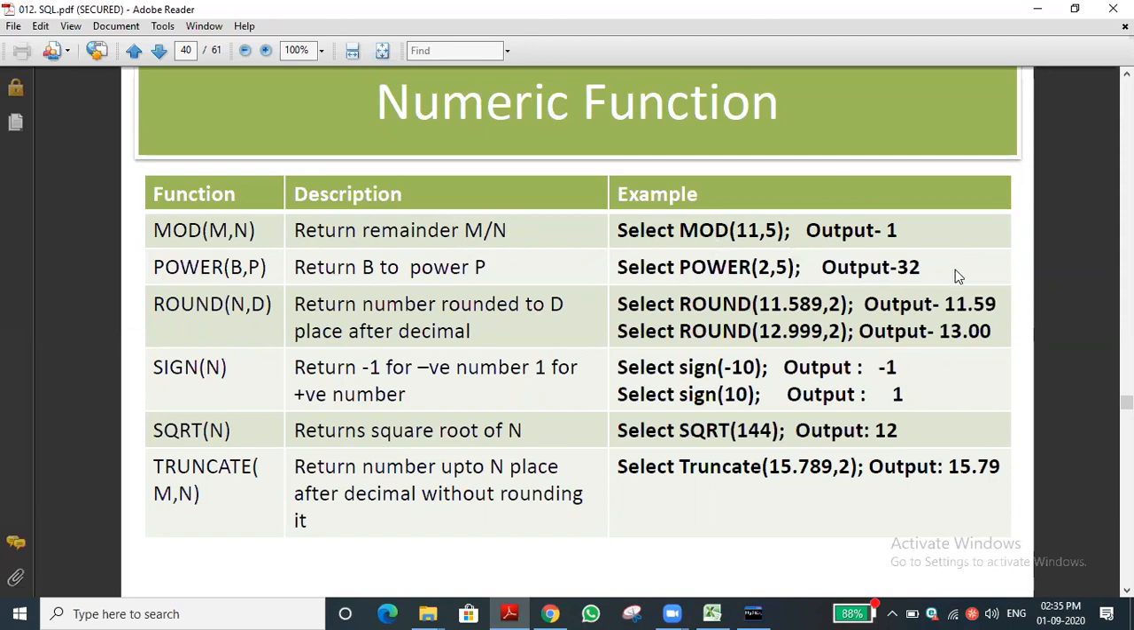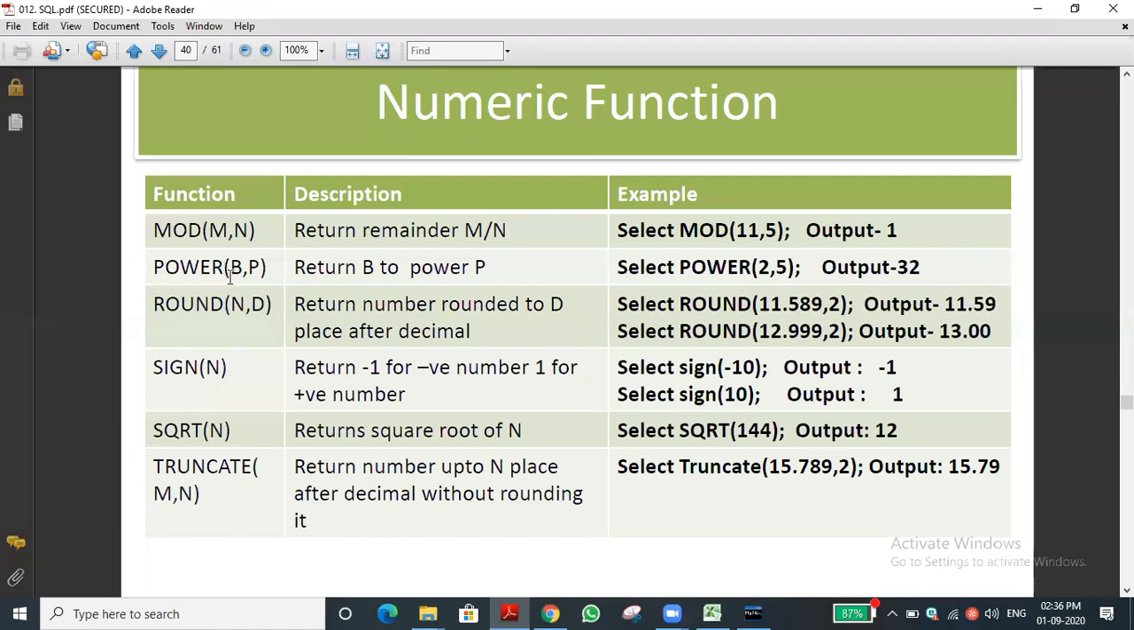Same as the POW function we used in Python, isn't it? Which module is it defined in? The math module. Here there is no necessity to import any module. Directly we can use power. Power of a number comma the exponent value.